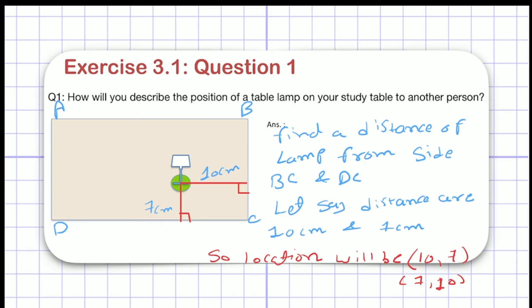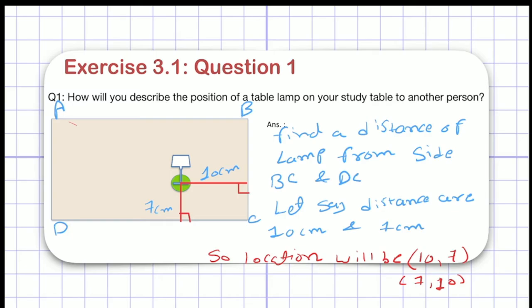See, here we have drawn a figure and we have named each side, A, B, C, and D. So I have to mention that this is the location, the distance of the lamp from sides BC and DC. Now, if you don't name the sides of this rectangle, then you just have to mention the distance of the lamp from a smaller side and a larger side, right? So this is a very easy answer.